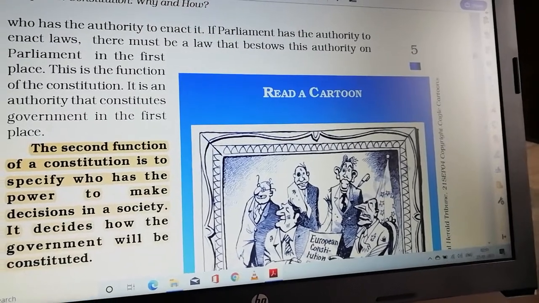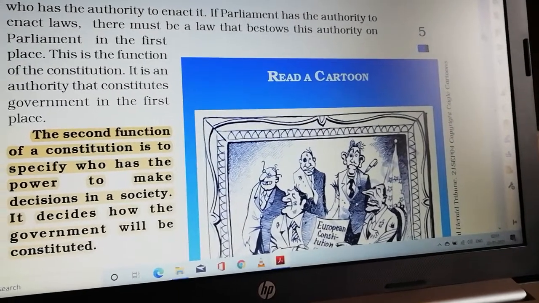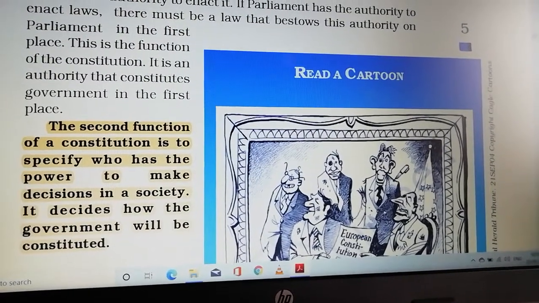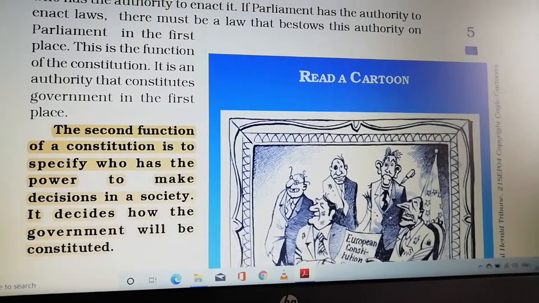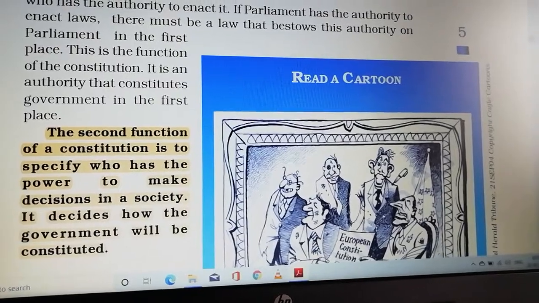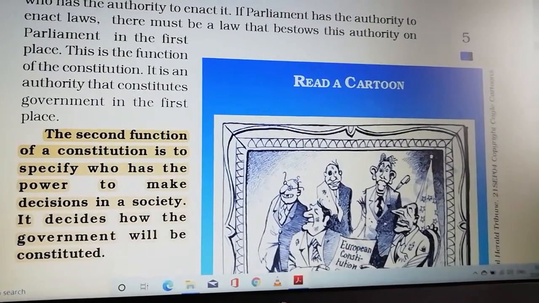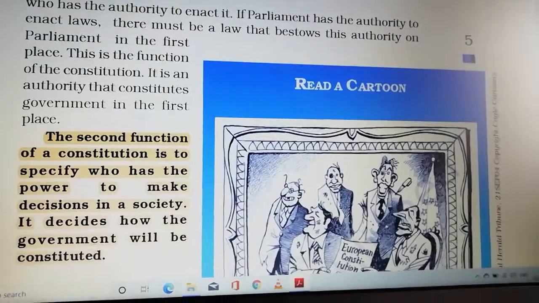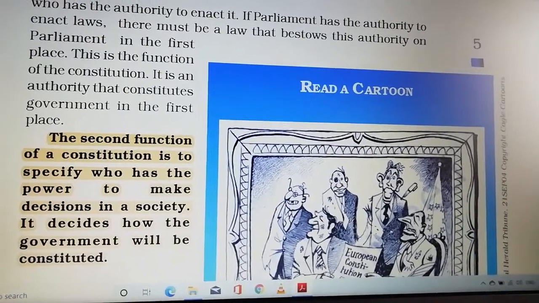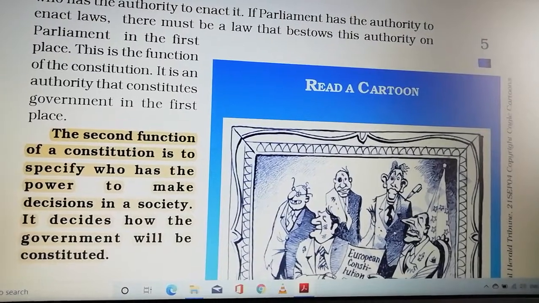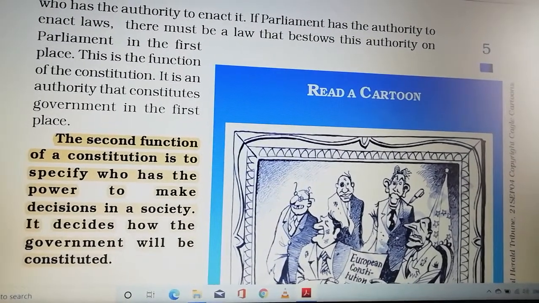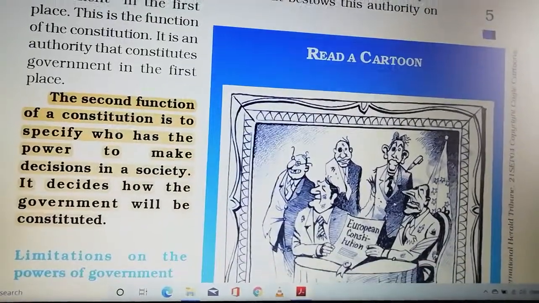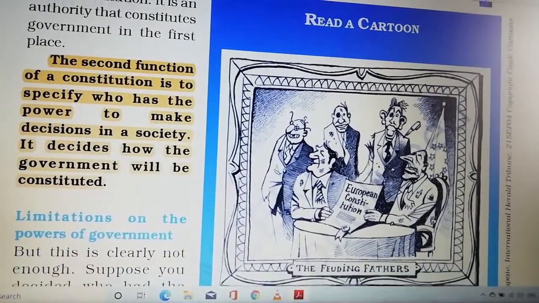Suppose if government wants to make some laws, who has the power to make laws? Government. Or for giving some judgments, judiciary has the power. Like that, the constitution's function was to specify who has the power to make decisions in a society. Then it decides how the government will be constituted. Read again and again, you can completely understand.